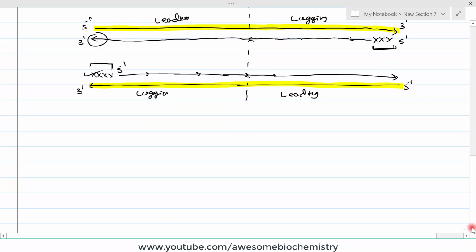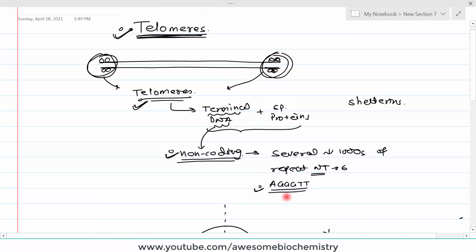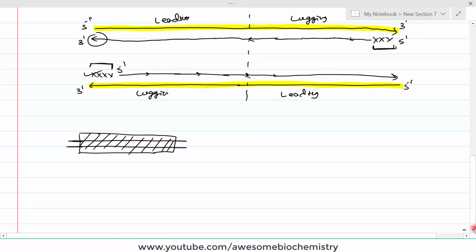So now what will be the real-life repercussion of this phenomenon? Suppose this is the length of DNA, and out of this length, suppose this much location of the DNA contains critical genes, right? And this much is the telomere, and we know that telomeres have non-coding DNA, and they contain several thousand repeats of these hexanucleotides. So basically, if you understand, if this DNA is lost, we will not lose any critical genes. Critical genes are centrally located.